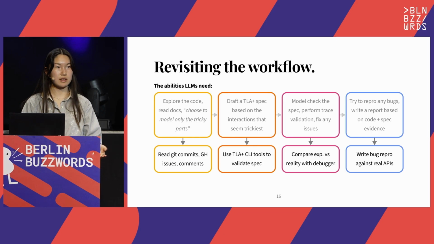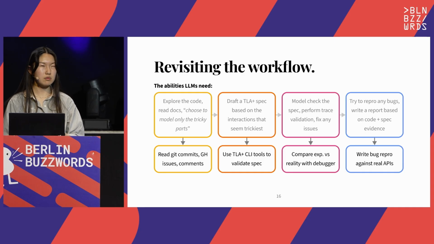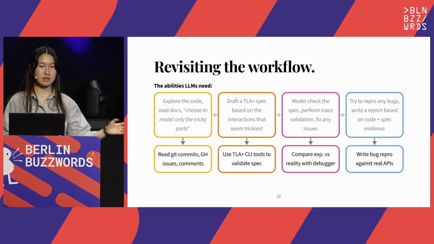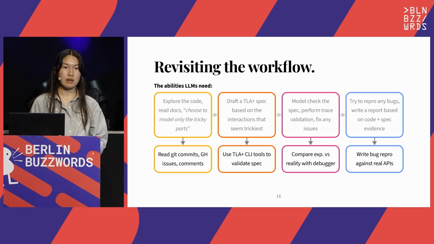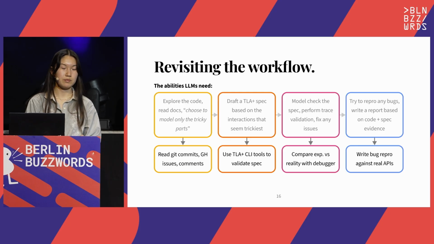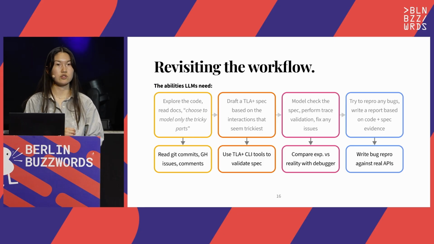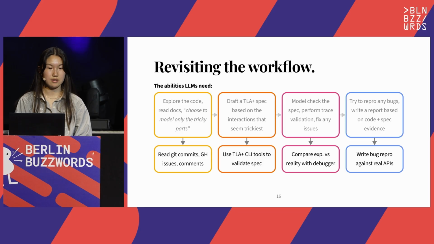As well, when a human is developing a spec, we're usually iterating with TLA plus CLI tools, checking the syntax validation, and fixing small bugs along the way. So we should give the same tools to the agent. As well, when a developer is refining their spec in this 3rd step with model checking and trace validation, we're able to use advanced debugging tools. And the agent right now doesn't have access to any of that, so they're not able to really understand the differences between expectation and reality. So we should also provide this to the agent. And finally, in this last step, bug reproduction, agents need to understand what API usage is intended so they can reproduce real bugs instead of doing unrealistic trickery behind the scenes.